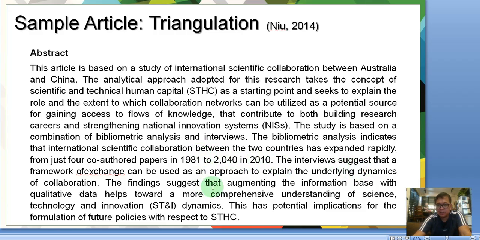I think it's stated here: the findings suggest that augmenting the information base with qualitative data helps toward a more comprehensive understanding. So it helps in making a more comprehensive understanding of STI dynamics.